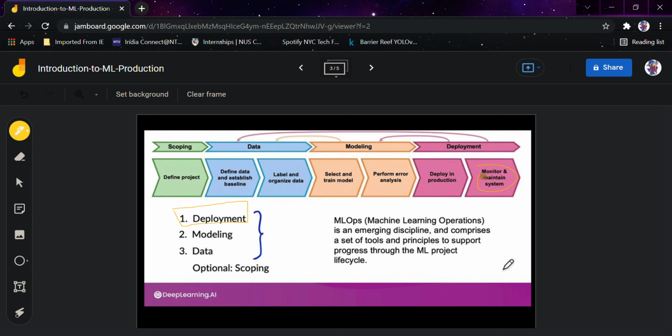You monitor and maintain the system, and the modeling part is done at every aspect whenever you realize something needs to update. And the data, this is the most important part when it comes to machine learning. You can't do anything without data, and as we have covered in ML theory, data must be good data. Bad data is always bad for the whole model.